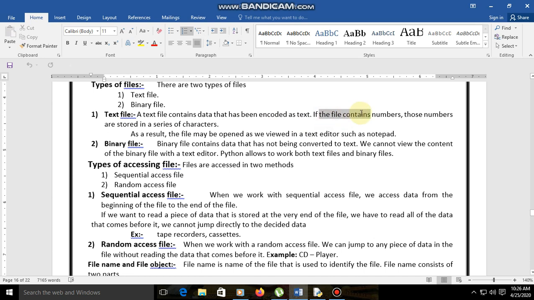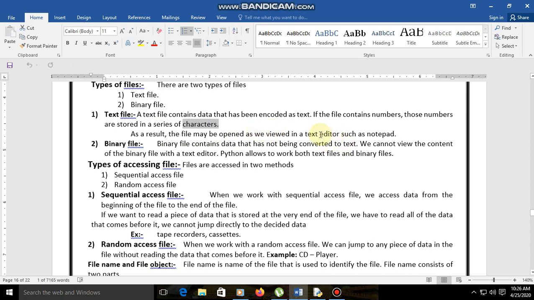And if the file contains numbers, those numbers are stored as a series of characters that can be treated as characters. As a result, the file may be opened and viewed in a text editor, that is Notepad. So if we create a file, that file contains numbers or any other characters, any other data.